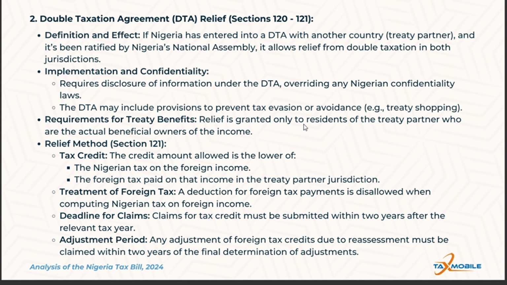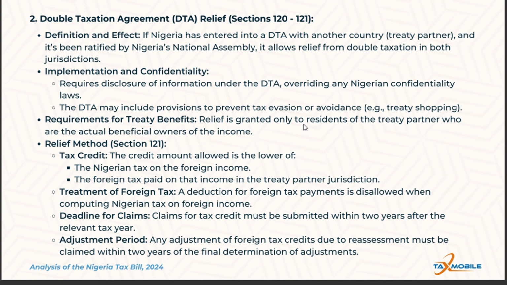Now, to clarify its provisions, Chapter 4 defines critical terms. Foreign tax: tax paid to a foreign jurisdiction with or without a double tax agreement. Nigerian tax is taxes imposed under the Nigerian Tax Bill 2024. A treaty partner means a country with which Nigeria has an effective or active double tax agreement. Foreign income or profit versus total income: total income for a Nigerian resident includes both the Nigerian and foreign source income.